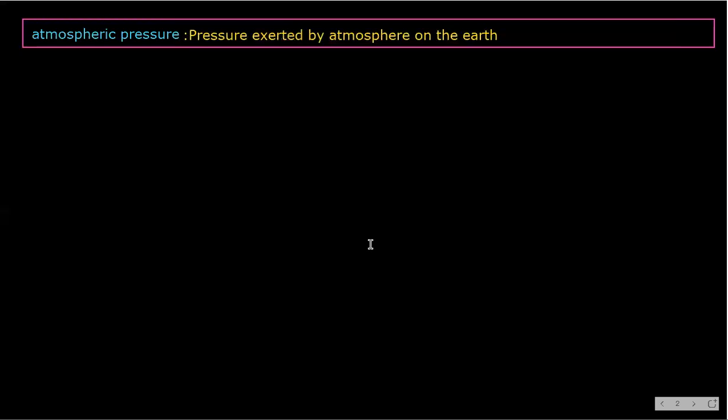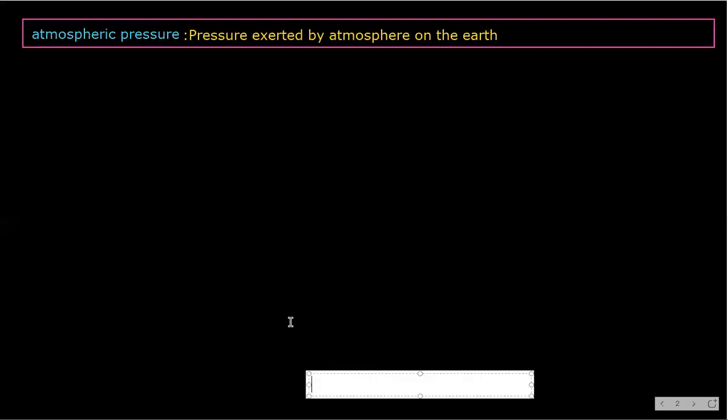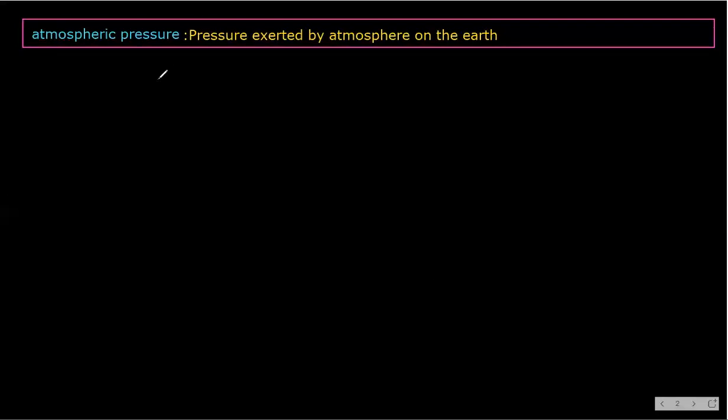And how do we calculate this? By using a barometer. The height the mercury rises in the barometer gives the pressure, and it is 76 centimeter of Hg. So that is equal to 1 atmospheric pressure. And 1 atmospheric pressure is equal to 1.01 into 10 to the power 5 Pascal.